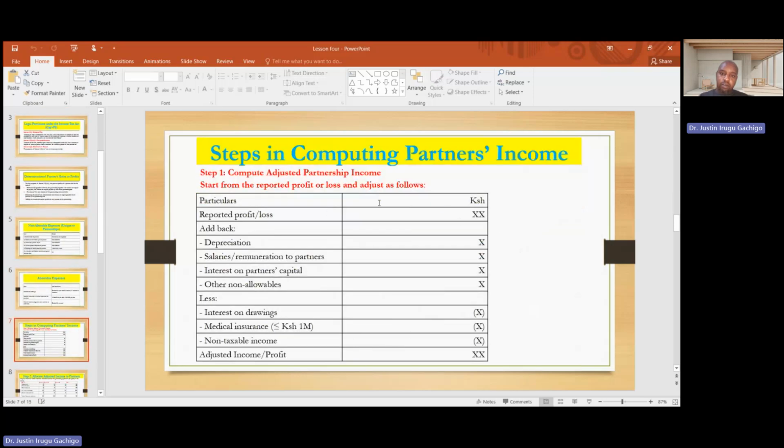So let us see the steps in computing partners' income. First, we start with the adjusted partnership income, and this is computed as follows. We start with the reported profit or loss. Then we add back the disallowed expenses: one, depreciation; second, salaries or remuneration to partners; interest on partners' capital; and other non-allowable expenses. Then we deduct the allowable expenses. Interest on drawings is an allowable expense, as well as medical and non-taxable income. Then finally we get the adjusted income or profit.